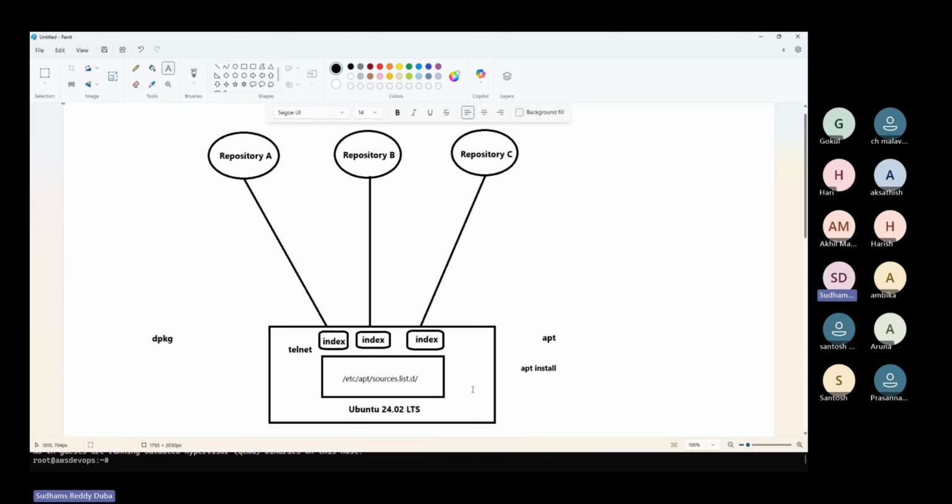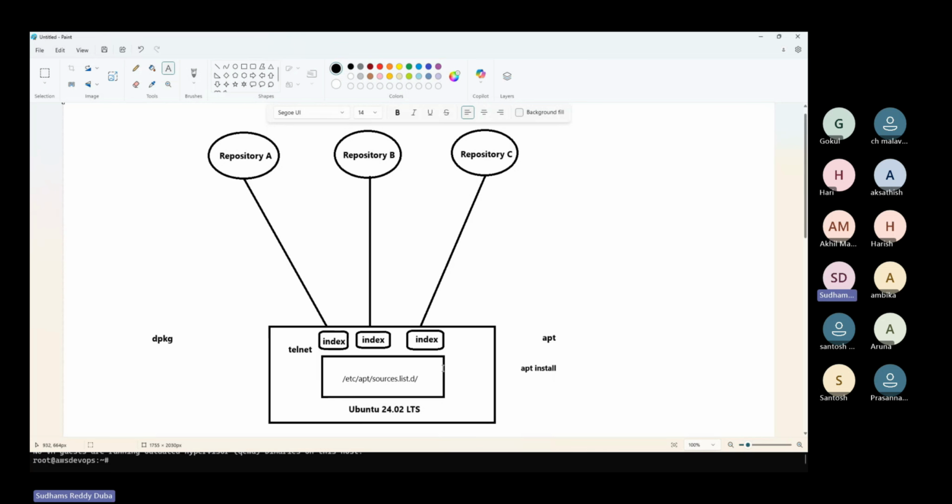I hope it is clear. Any questions here about what this operation does exactly? So this is the advantage we have. With the dpkg command, we cannot do that. It's a semi-manual, semi-automated task, I could say. Whereas here it is completely automated.